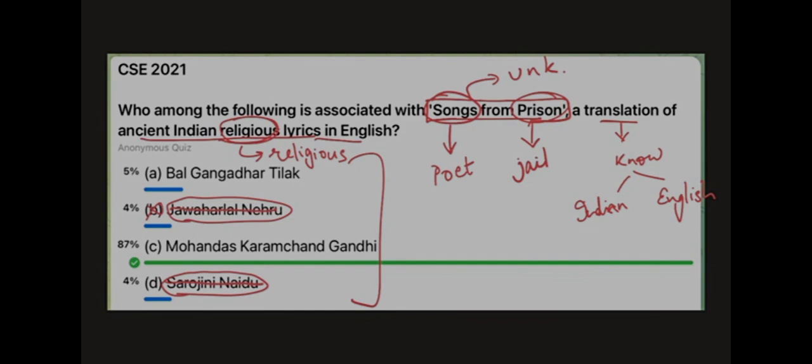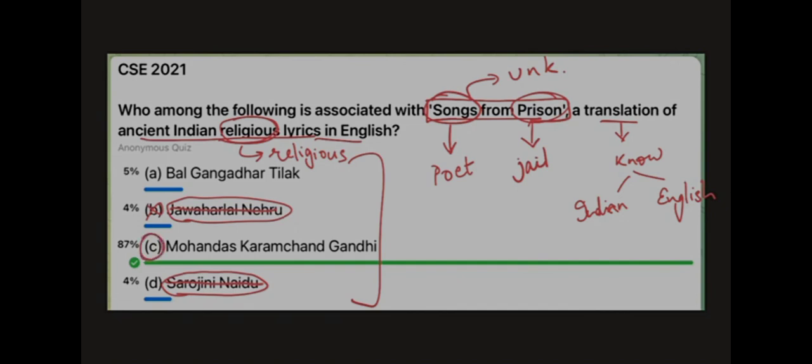Now, Tilak and Gandhi, both of them meet all the requirements of this question. This is what I told in the previous question. You first identify the filter established by the question, use the filter in processing the options, and whatever options are left after filtering the total options, then the more popular one will be the answer. Amongst Tilak and Gandhi, Gandhi is more popular, so this is a higher likelihood of being the answer.